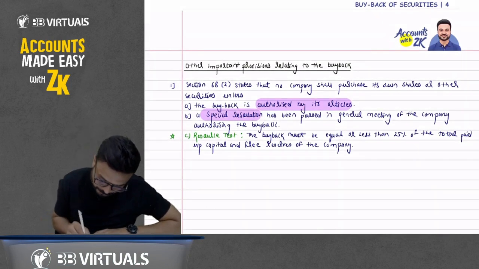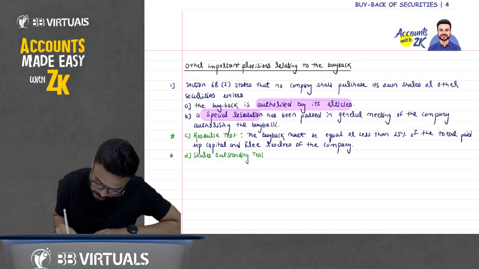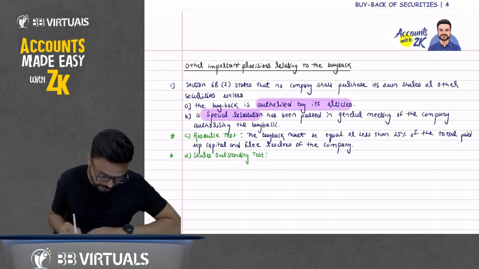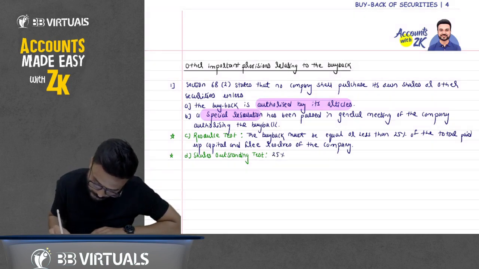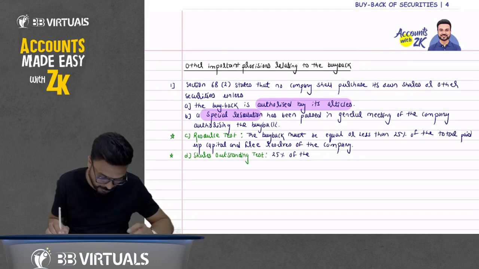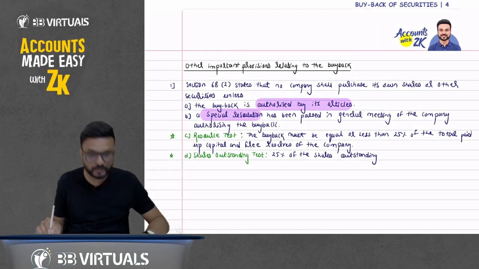Second now. Point number D. Shares outstanding test. Write it down. 25% of the shares outstanding. Just write it down.